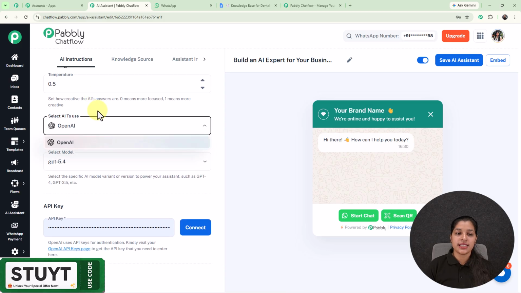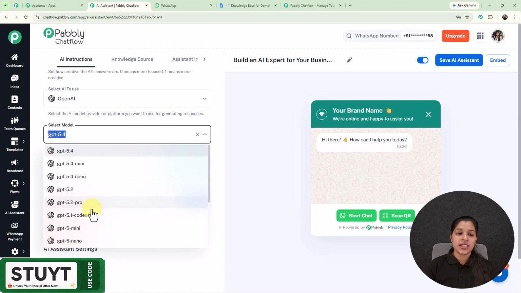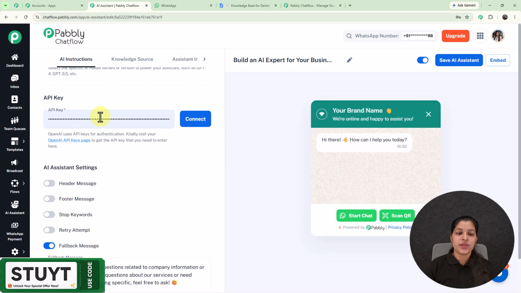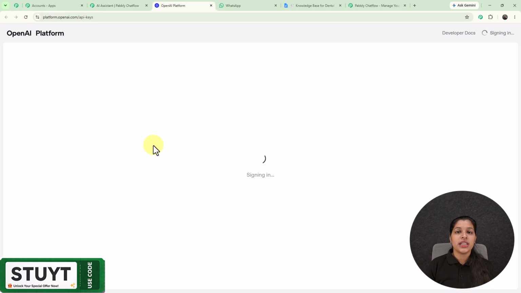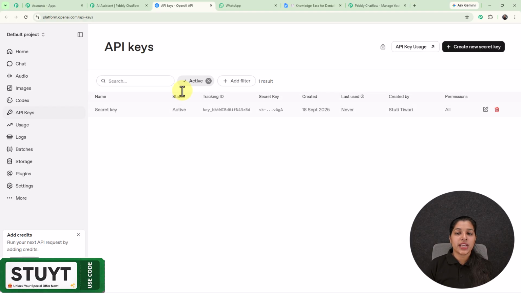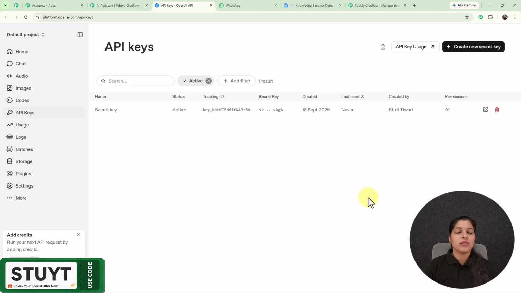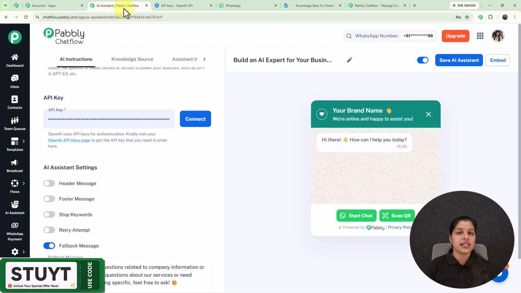And from here you can select the AI to use, that is OpenAI. And now let's select the model, that is GPT-5 mini. And here we have to enter the API key in this API key section. So for getting this API key, you have to visit this OpenAI API keys page given in the help desk. And right here we are on this page, where you just have to click over this create new secret key, and here you have to provide the name and the project name, and your API key will be created if you are using a paid account. And right now I already have my API key, so I'm going to just click over this connect button.